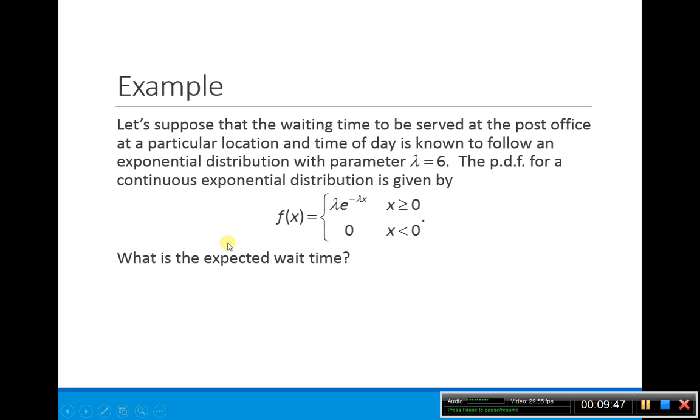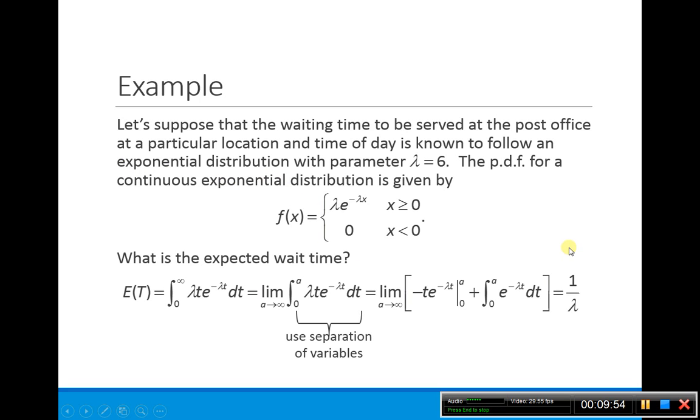So we want to know what is the expected wait time. This is a continuous distribution. To find the expected wait time, I'm going to integrate. My f is 0 for x less than 0, so I can look at just going from 0 to infinity. This is my f, so I have lambda e to the minus lambda t. Here I'm thinking about time, so I changed everything to t. And here's my weight t.